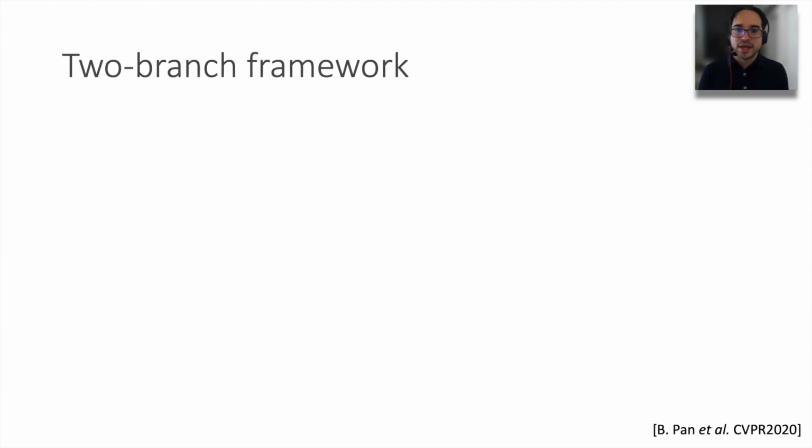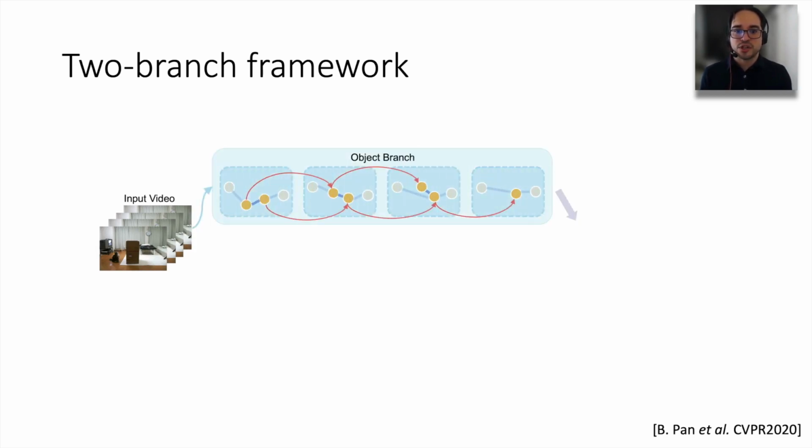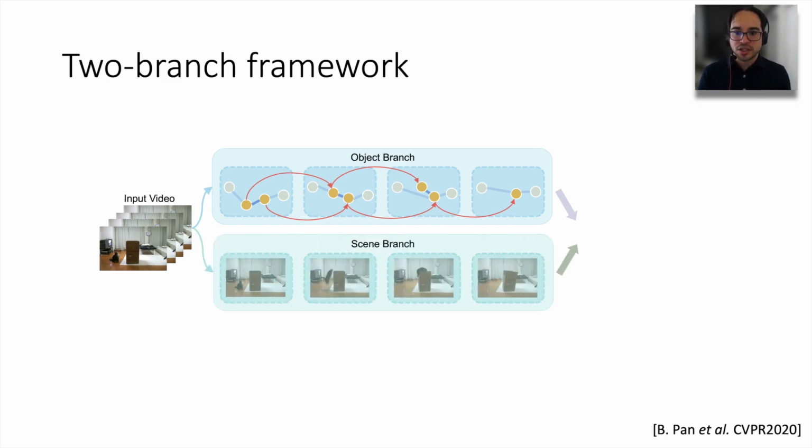One way to do that is using a two-branch design. We start with our input video, and on the first branch, we construct spatial temporal graphs that capture object interactions. On the second branch, we have a context scene branch, which captures holistic video cues. Finally, these two are fused into a language model to generate captions.